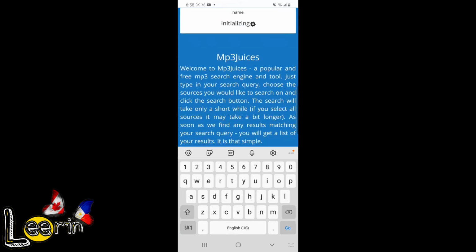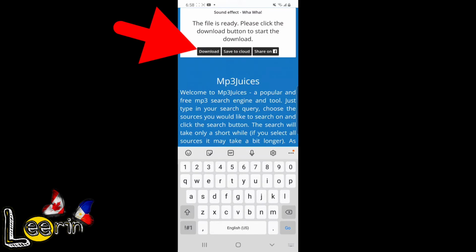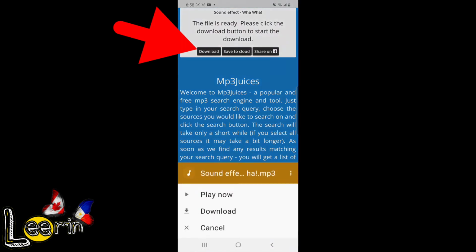We will wait the downloaded sound effect to appear on the MP3 Juice. So ayan na guys, downloaded na siya sa MP3 Juice downloader. We're gonna click that.